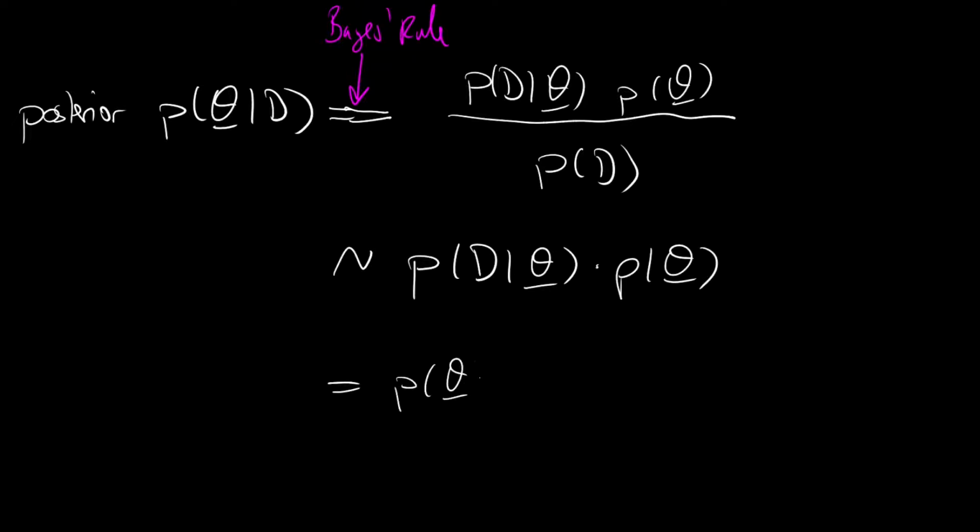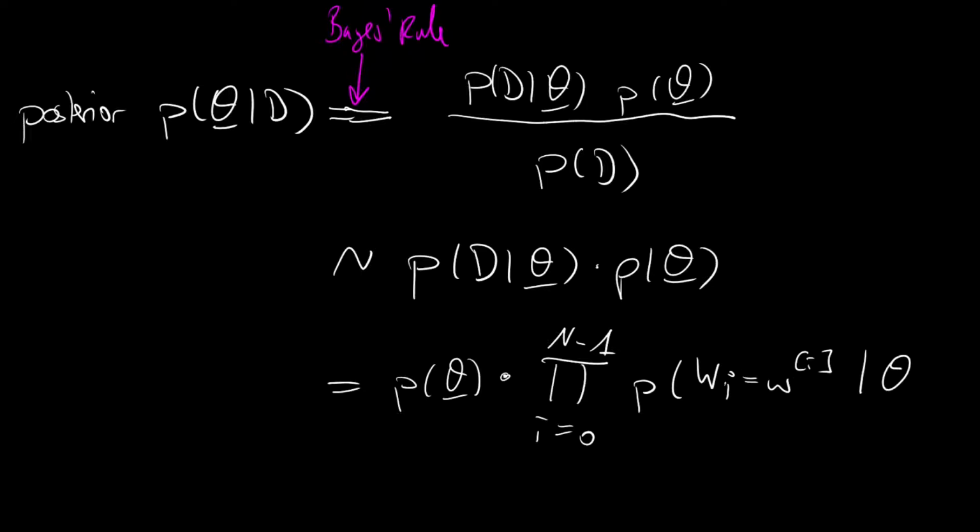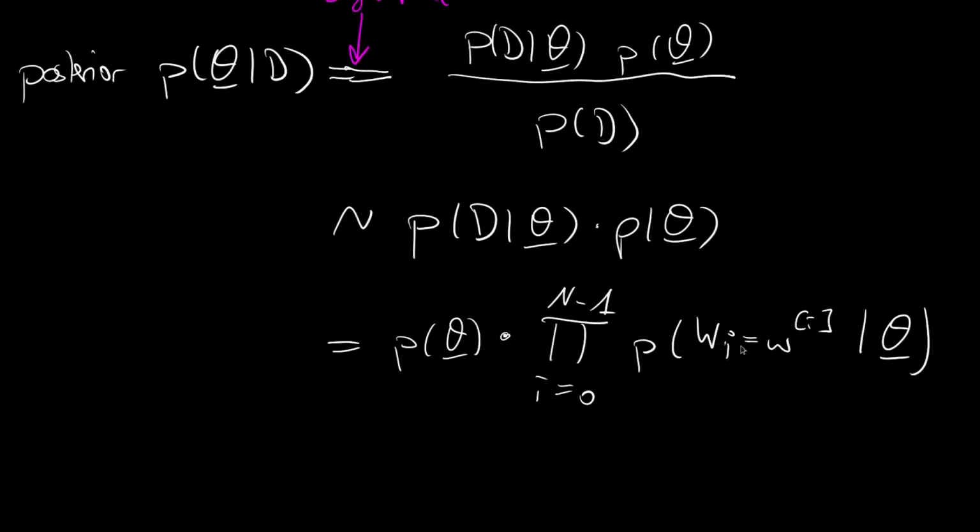This is p of theta times the product from i equals 0 to capital N minus 1 over p of capital Wi is lowercase wi observation given the parameter vector theta. And usually we can ignore this i here, since all of the Wi are distributed identically.